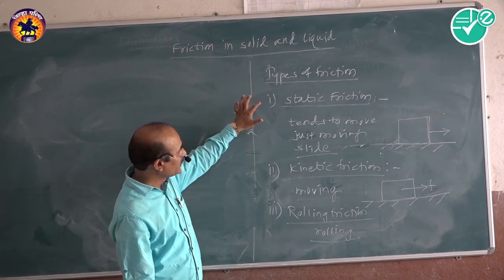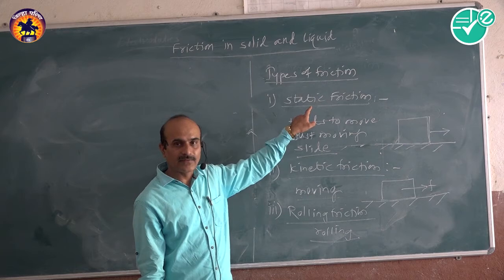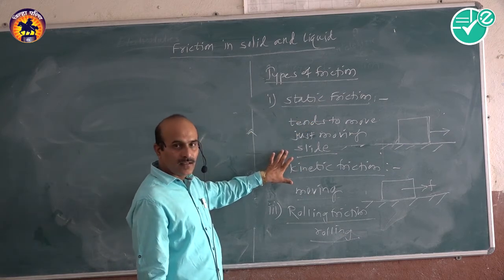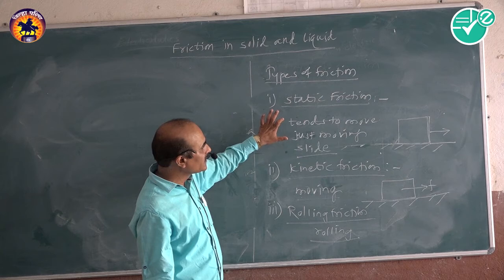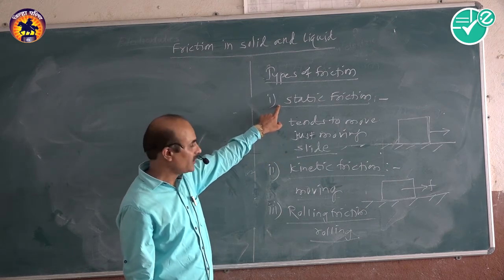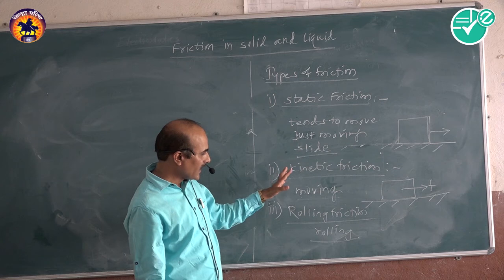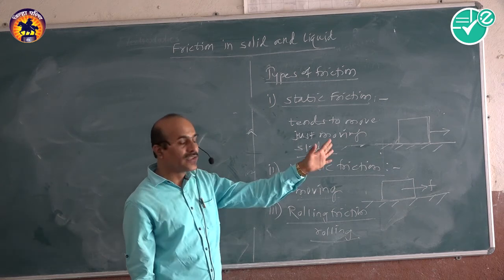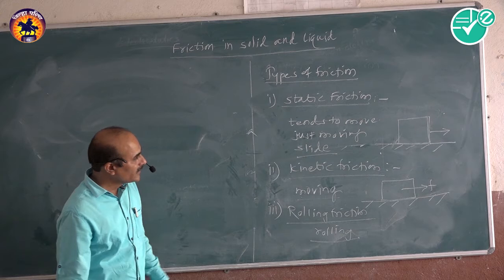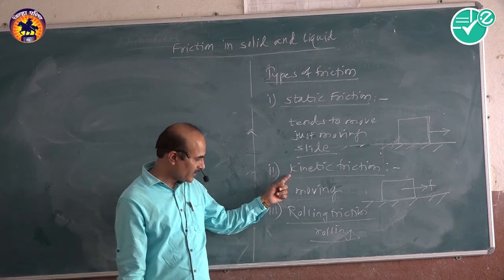Remember that, I can repeat. The first is the static friction. When the body is sliding, or tends to move or is just moving, then it is called static friction. Second is the kinetic friction. When one body is moving on the other, when the two bodies are in contact, then it is called the kinetic friction.